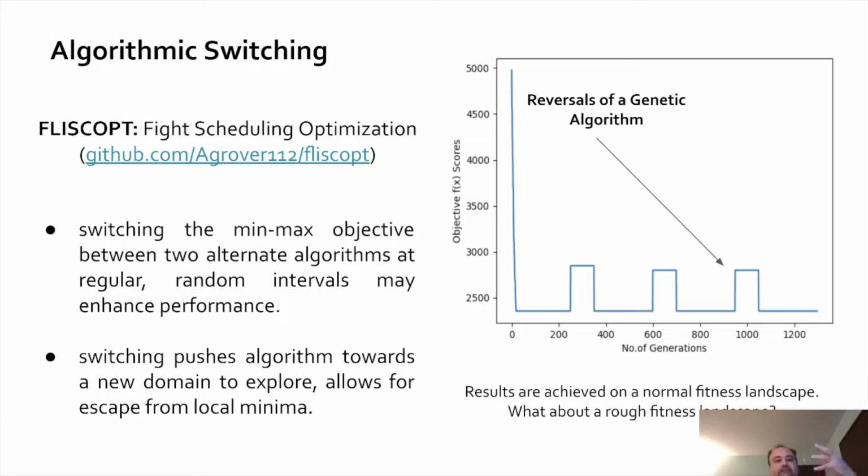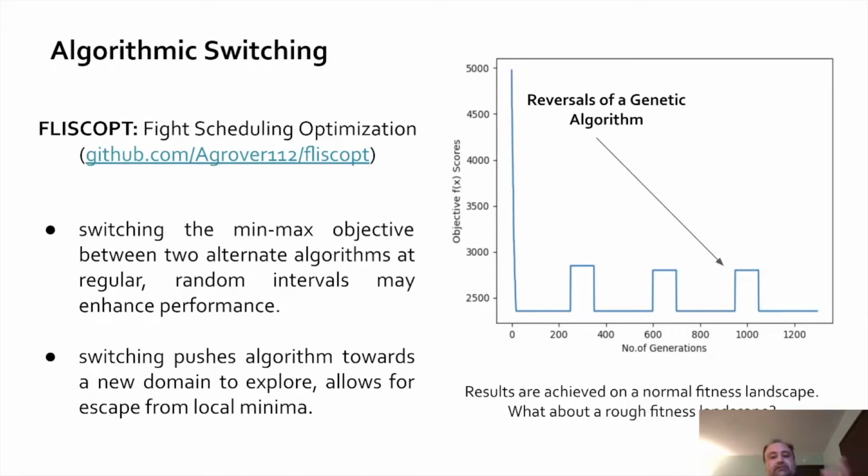That brings us to looking at this in terms of algorithms, not just in terms of biology. In algorithmic switching, which is something our co-author Ankit Grover developed using this FLISCOPT platform, or the flight scheduling optimization platform, he's looking at using genetic algorithms to capture the switching phenomena and using it as a criterion to improve performance on the algorithm.